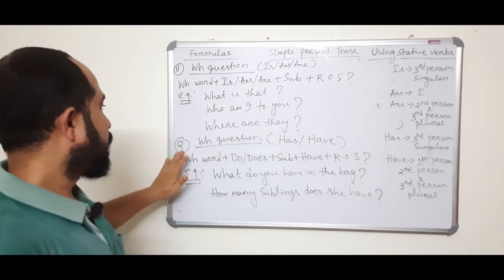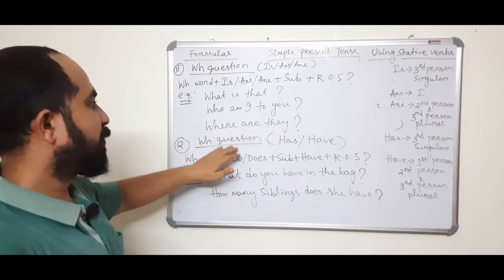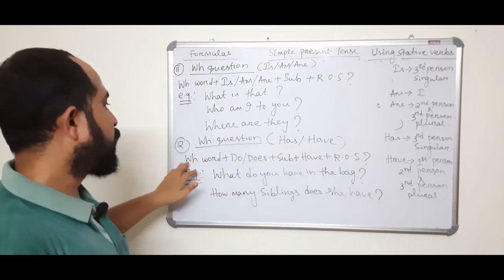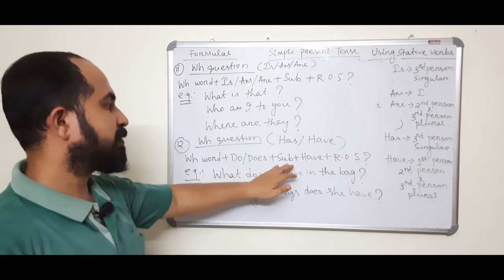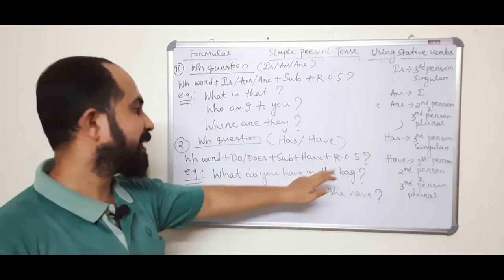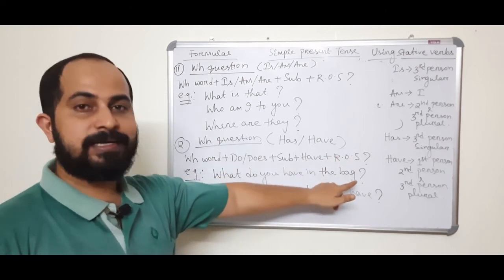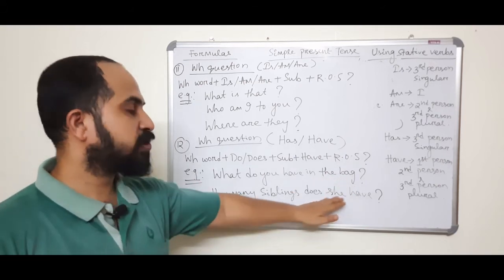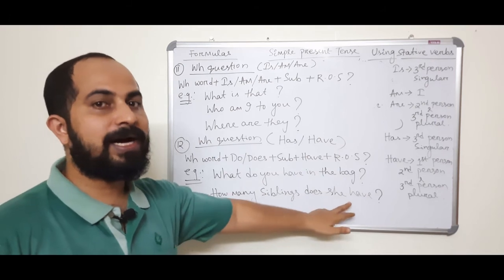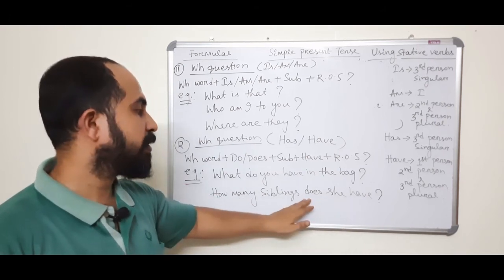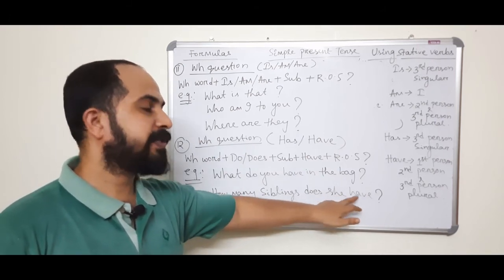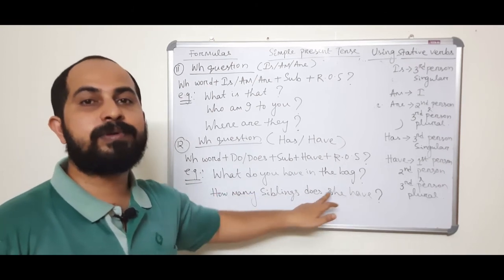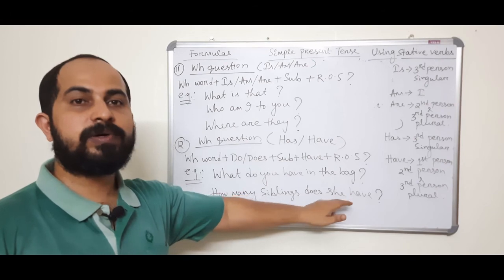Number 12, WH question using has or have. WH word plus do or does plus subject plus have plus rest of the sentence. What do you have in the bag? How many siblings does she have? Does she have. Here also sometimes people get confused. For she they think has. No, it is have, because does carries the es. So, does have.